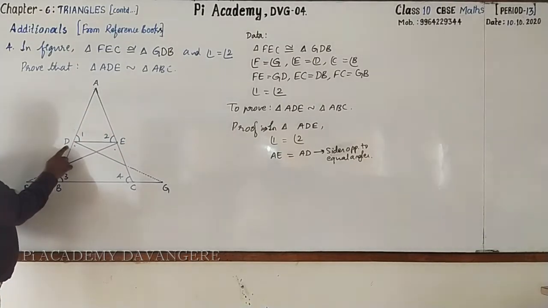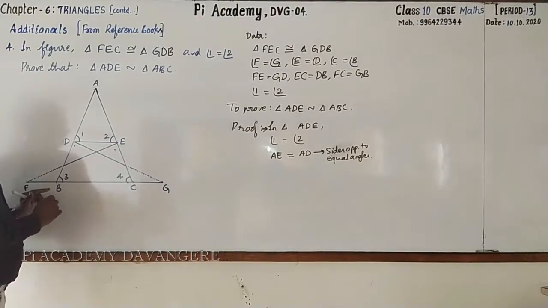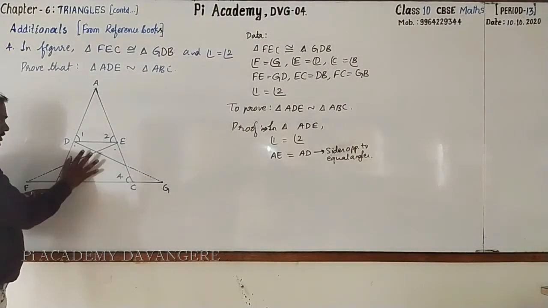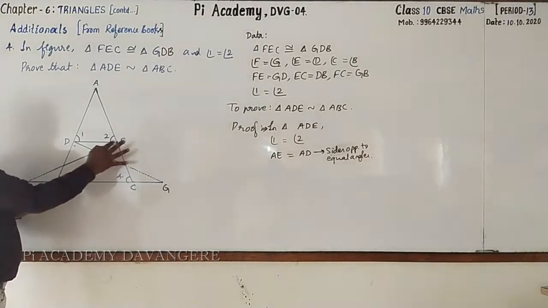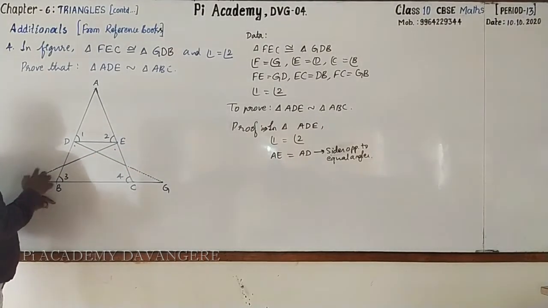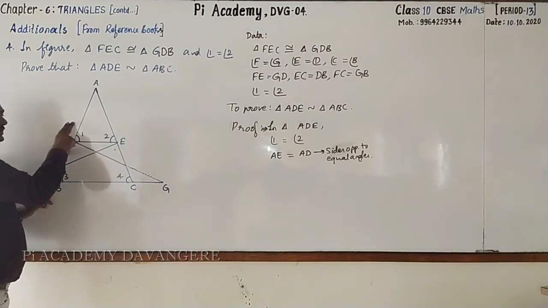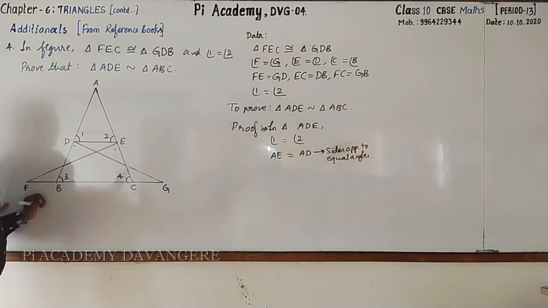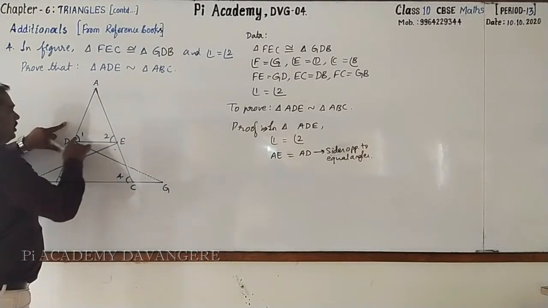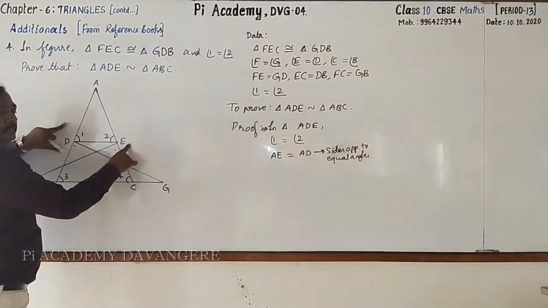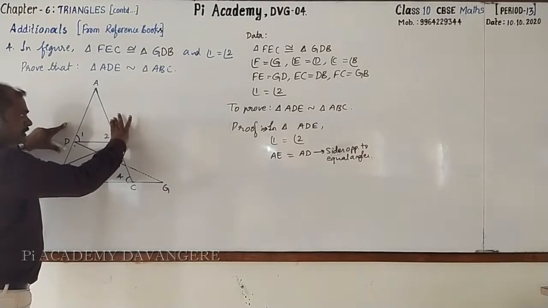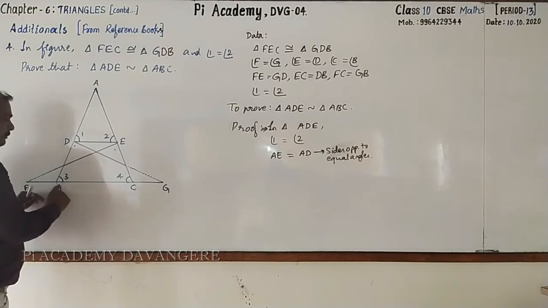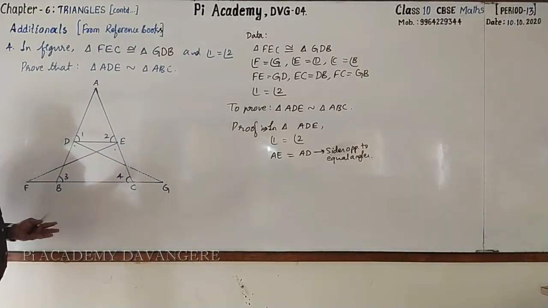Then whether DB equal to EC? Yes. DB is the side of the triangle BDG. EC is the side of the triangle CEF. Both are congruent. As this ratio and this ratio, both will be equal. Followed? When these two are equal, DE is the line which divides two sides proportionately, then this is parallel to the third side. DE parallel to BC. Can we tell so? Very good.